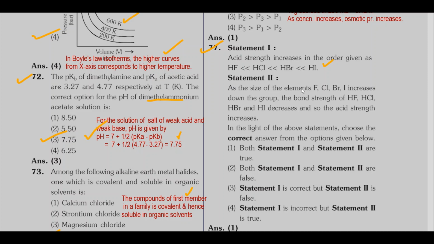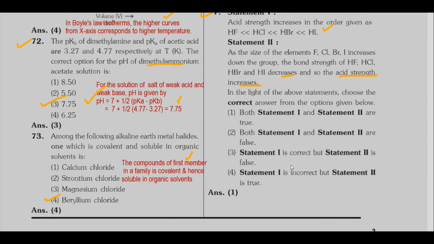As the size of the elements fluorine, chlorine, bromine, iodine increases down the group, bond strength of HF, HCl, HBr or HI decreases, and so acid strength increases. This statement is also correct. So statement 1 is correct, statement 2 is correct. So option 1 is the correct option. Both statement 1 and statement 2 are true.